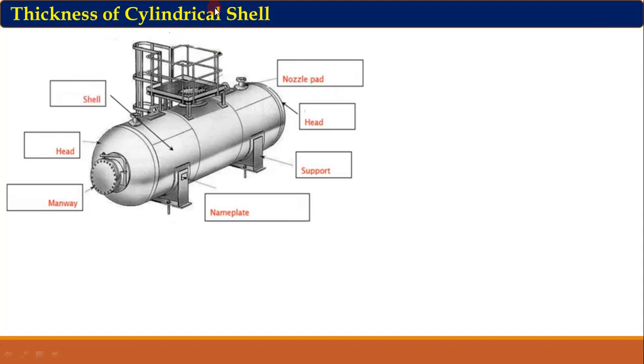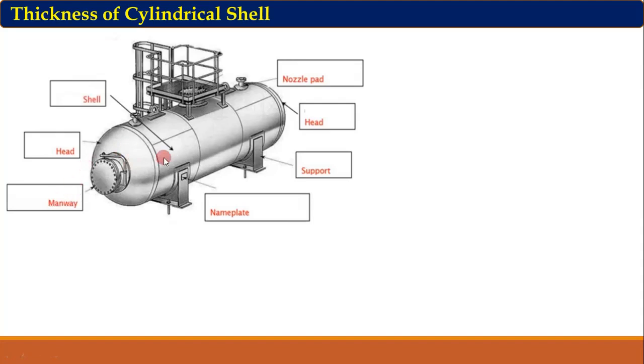Consider this is a cylindrical shell, and this cylindrical shell or pressure vessel is shown in this picture. As you see here, this pressure vessel is not made up from a single plate. It is made up from a large number of plates which are bent and welded together to form this pressure vessel. And these are the elements of this pressure vessel. Here you can see that this is the shell, this is the head. Again here the head is written. Generally at the ends the head is written. It is nothing but the closure head which closes the pressure vessel from both the ends.